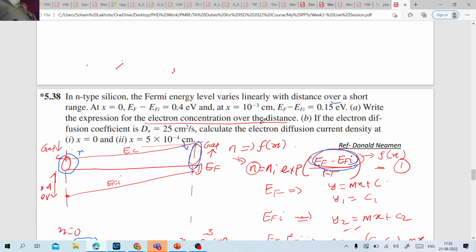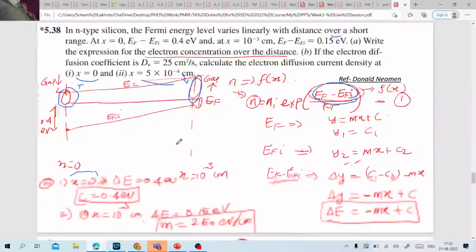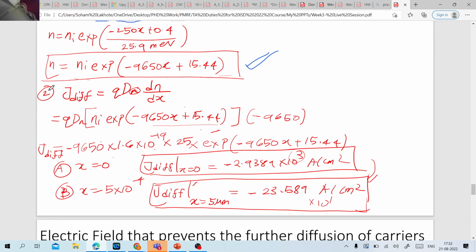Now the second question that they had asked, if the electron diffusion coefficient is this, calculate the electron diffusion current density at two different values, x equal to 0 and x equal to 5 into 10 to the power minus 4, correct? So now we will use this value of n itself, because what is the diffusion current density formula? Q into Dn into dn by dx, correct? Now we will just differentiate it, and you have to just put those two values of x in this equation, and you will be getting the J diff value at x equal to 0 as well as at x equal to 5 into 10 to the power minus 4, correct?